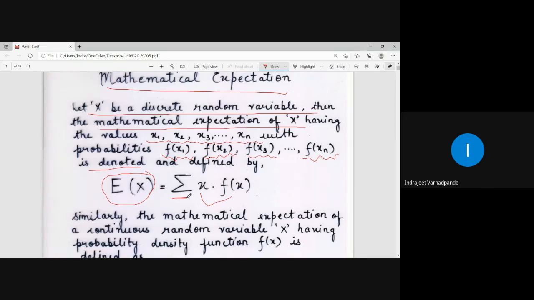So in such cases, the expectation is given by summation over x multiplied by f of x. What is x? X will be the corresponding random variable and f of x is the probability for that particular random variable.